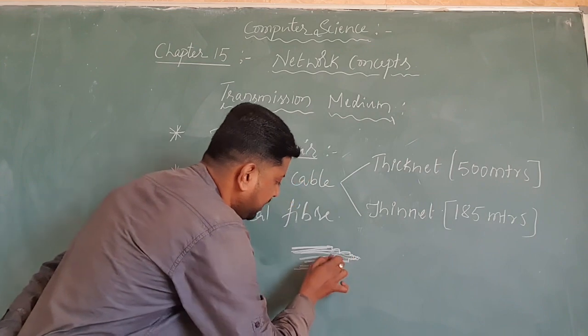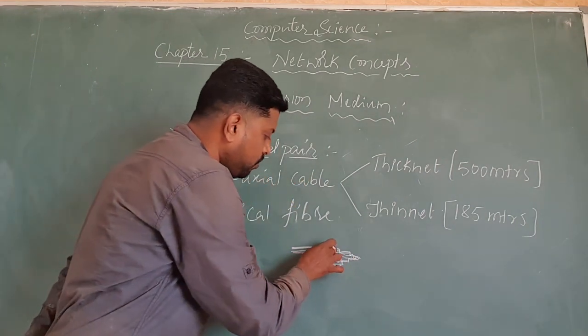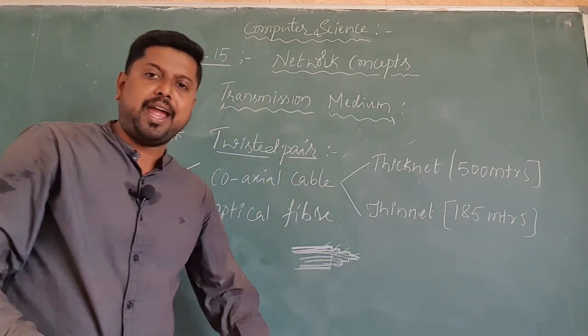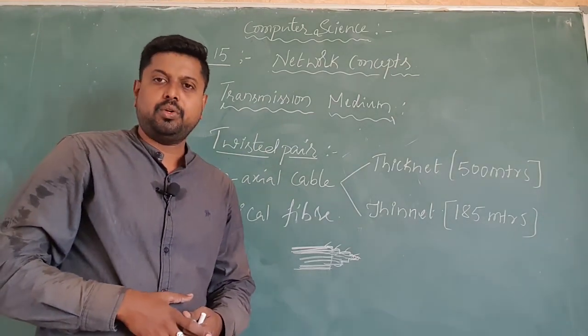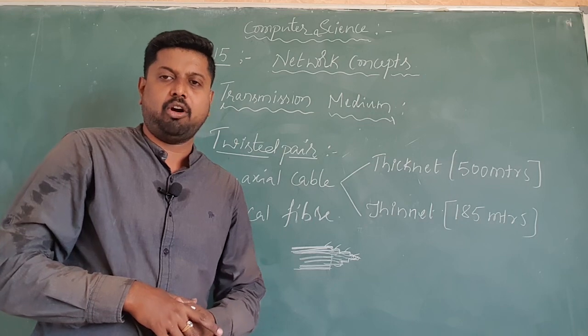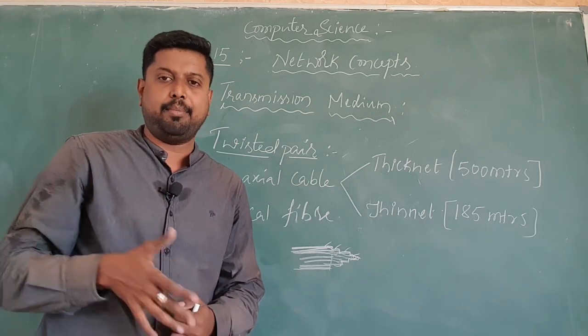This type of cable has nearly 1, 2, 3, 4 to 5 extra protection layers. This type of cable is what we call a coaxial cable.